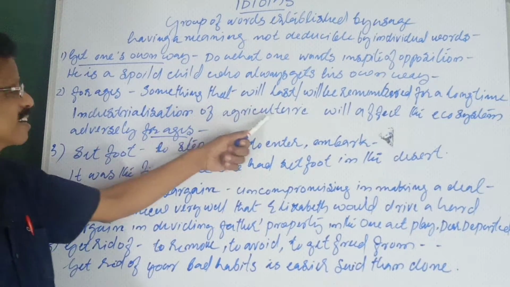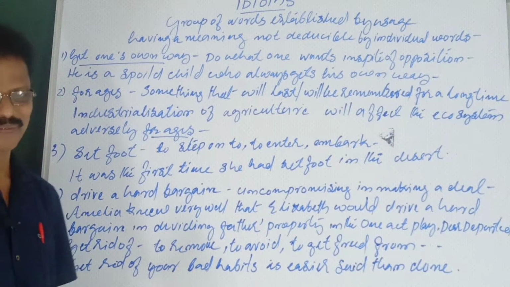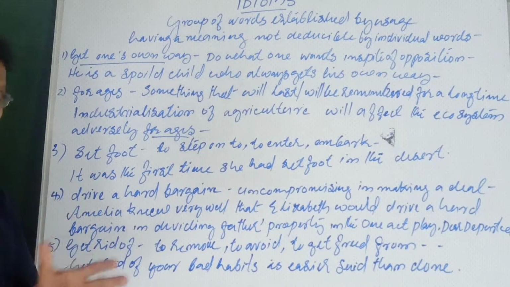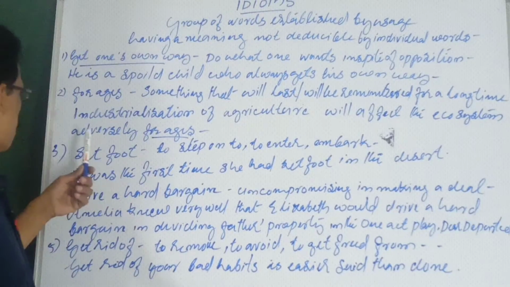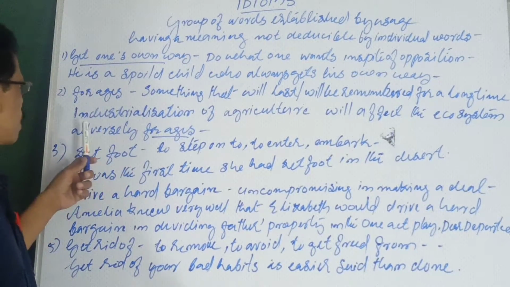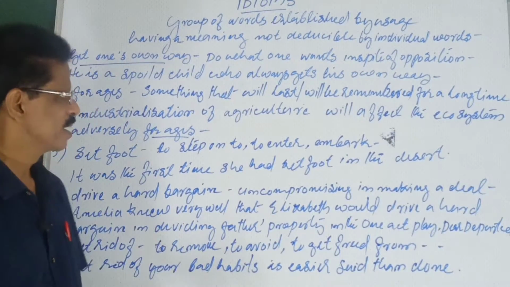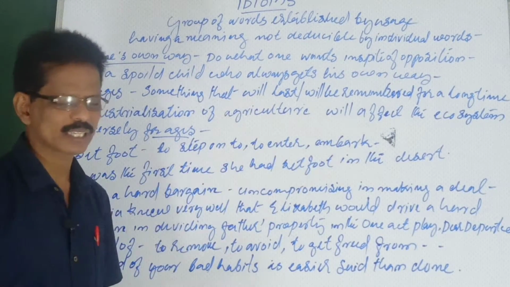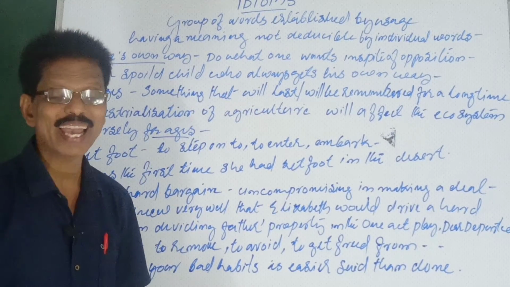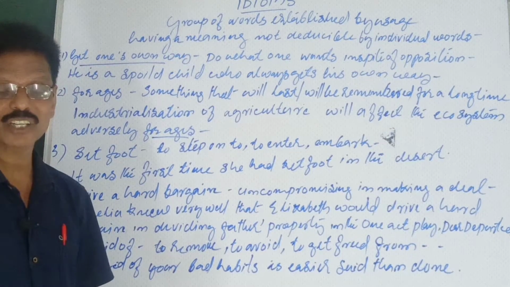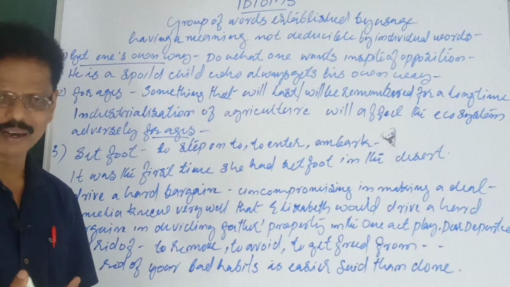For example, industrialization of agriculture. Now nobody cares for agriculture. Farmers are discarded. It will affect the ecosystem adversely for ages to come, or for ages. Industrialization of agriculture or agricultural land or agricultural products also.